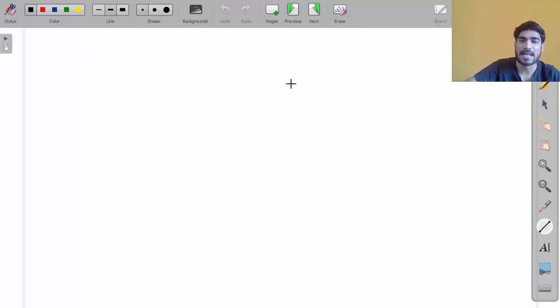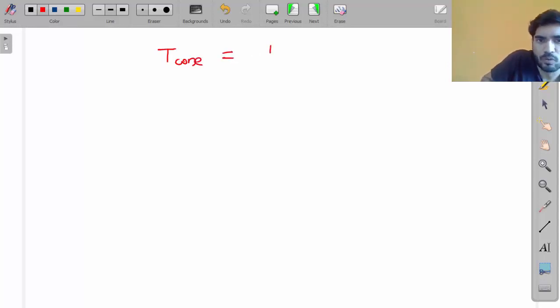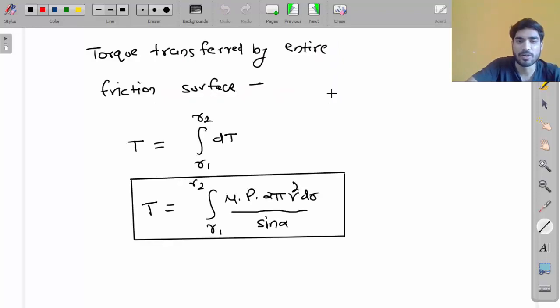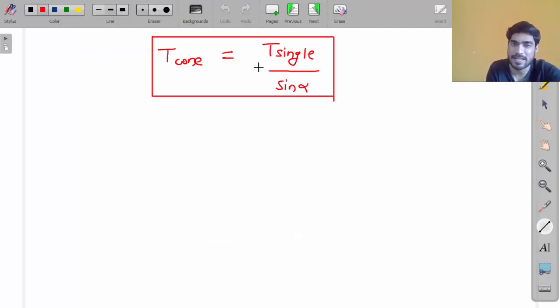So what can you write? T of cone clutch will be equal to T of single plate clutch divided by sine alpha. Can you write this? Because the entire equation is the same, only one difference is there: 1 upon sine alpha. Only this sine alpha is extra. The other parameters are the same. So I can write T of cone clutch equal to T of single plate clutch divided by sine alpha.